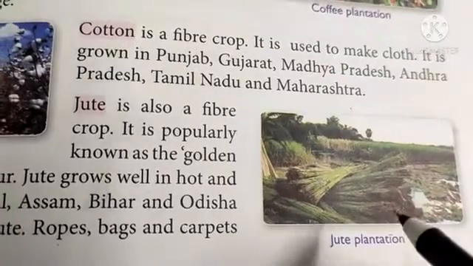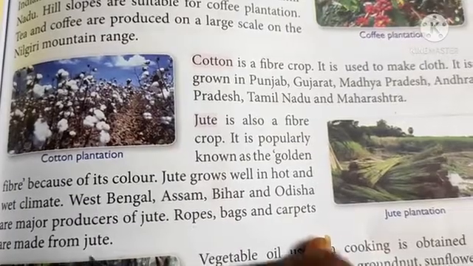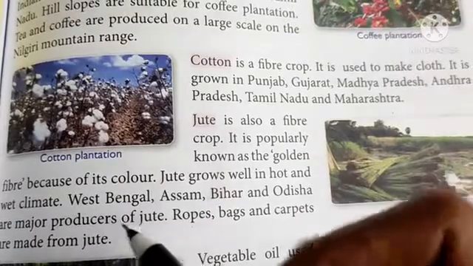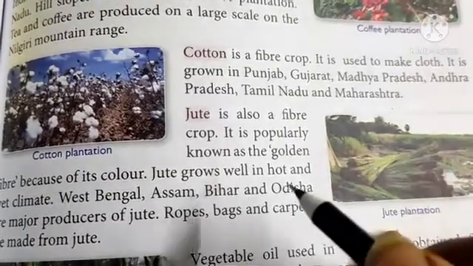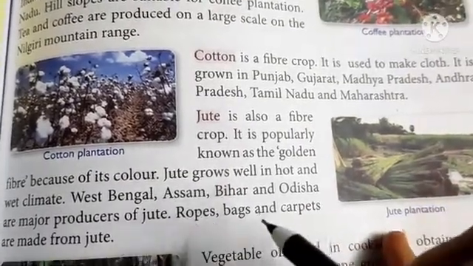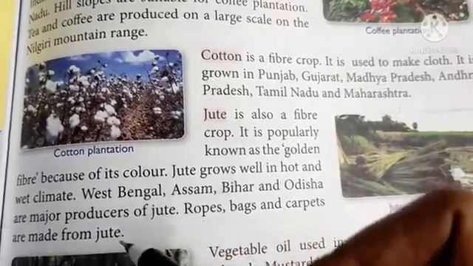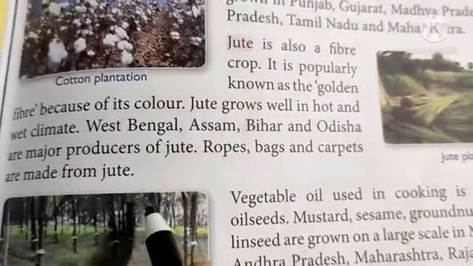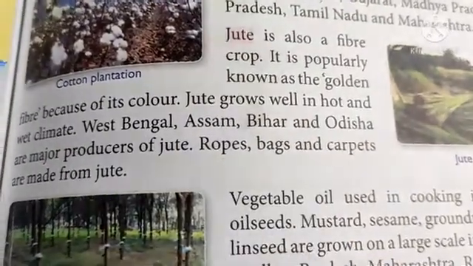The picture is given in your book. Which states are the major producers of jute? West Bengal, Assam, Bihar and Odisha. Things made from jute are ropes, bags and carpets.